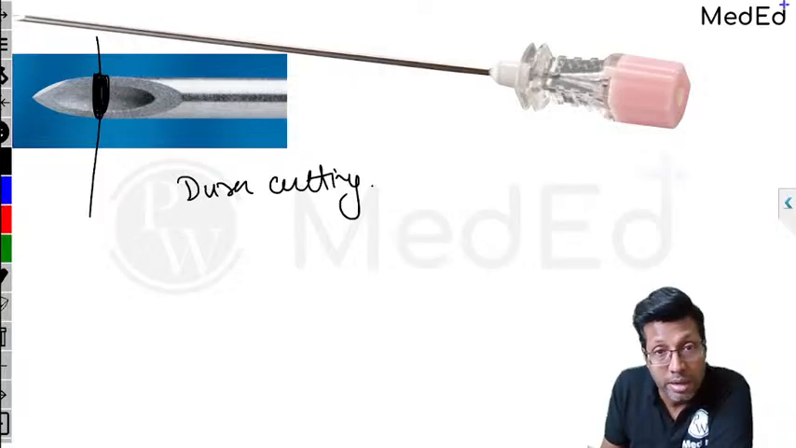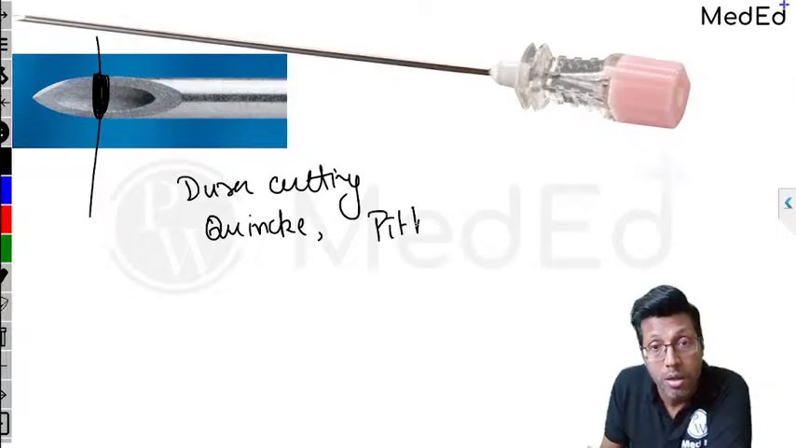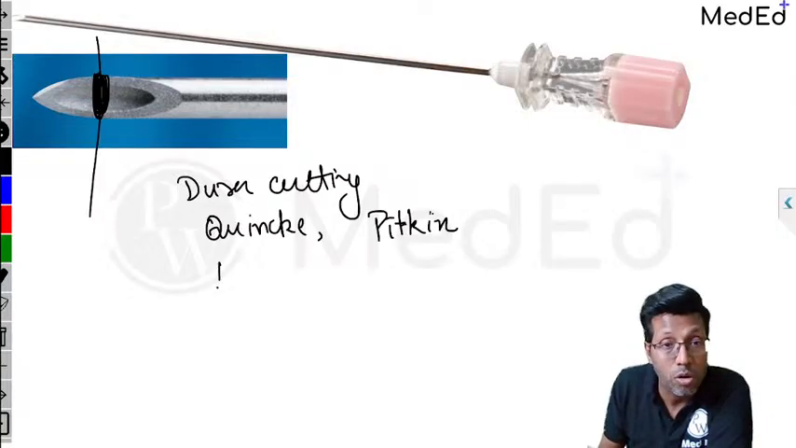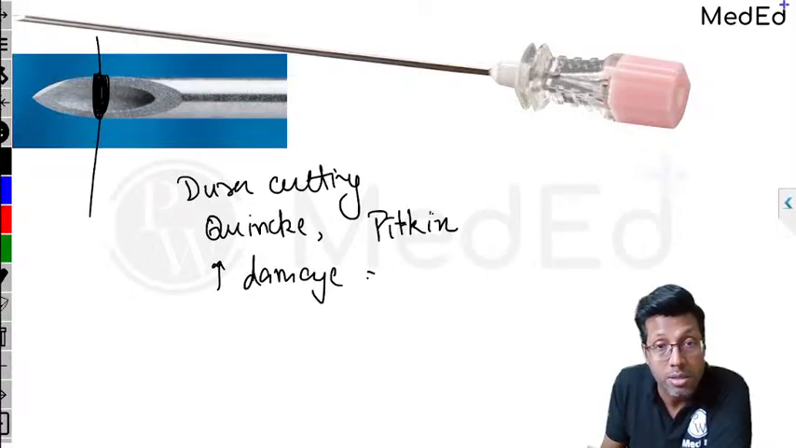So a dura cutting needle, one example is a Quincke, or Pitkin. These are dura cutting needles, and these needles can cause more damage to the dura, meaning more post-dural puncture headache. Again, asked in the exam.